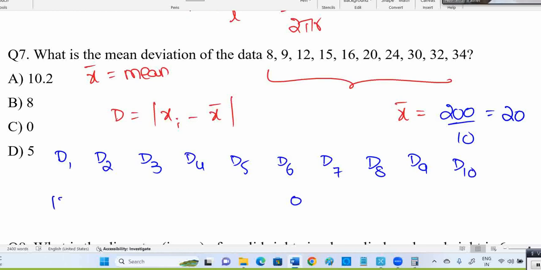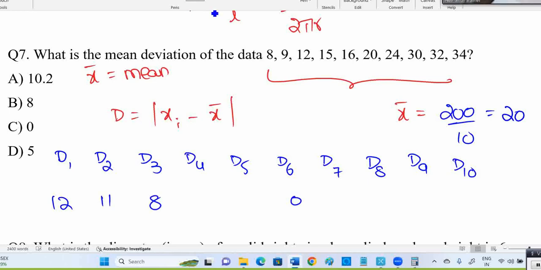The first value is 8, and 20 minus 8 means 12 is the difference. Take the modulus, don't put minus 12. Deviation is always positive. If you put minus, minus 12 and somewhere plus 12 will cancel, and finally you'll get 0 as the sum. So don't put negatives; all values positive only.